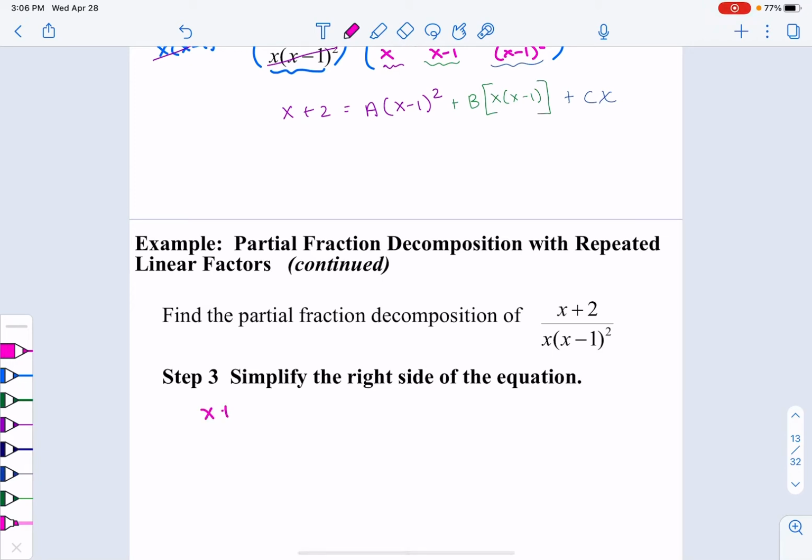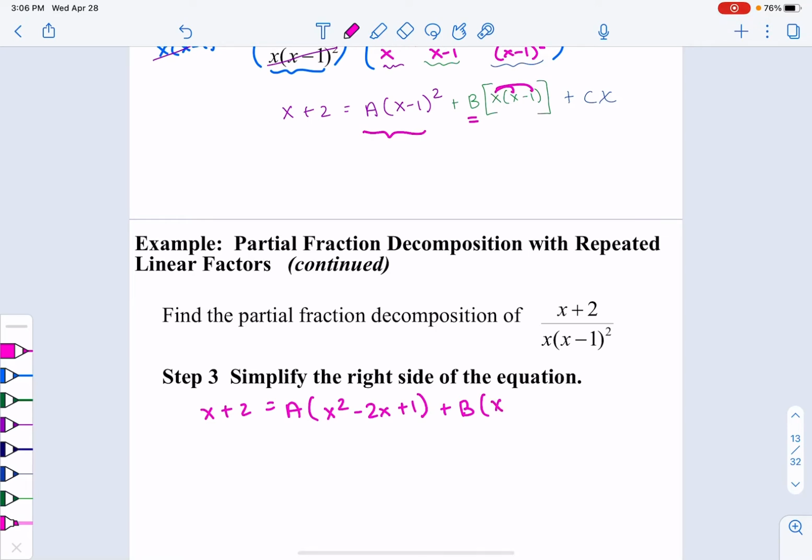We have x plus 2 is equal to. Now, if I have an a that's multiplied with x minus 1 squared, we're going to have an a that's going to multiply by x minus 1 squared, which is x squared minus 2x plus 1. Then we're going to have this b that's going to eventually have to multiply out with, let's simplify inside of this.